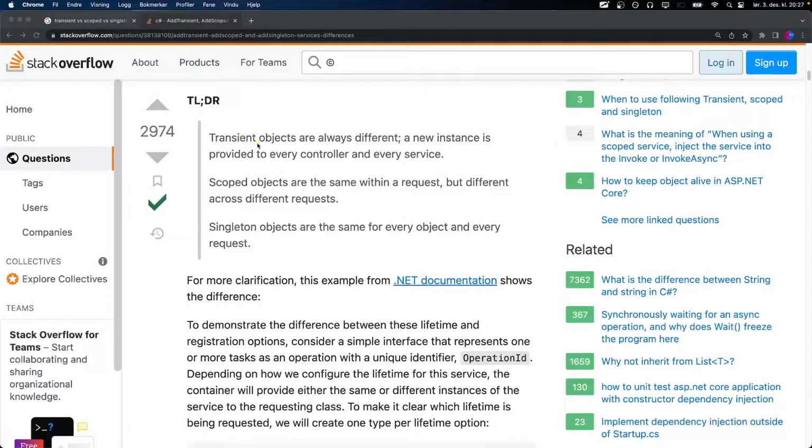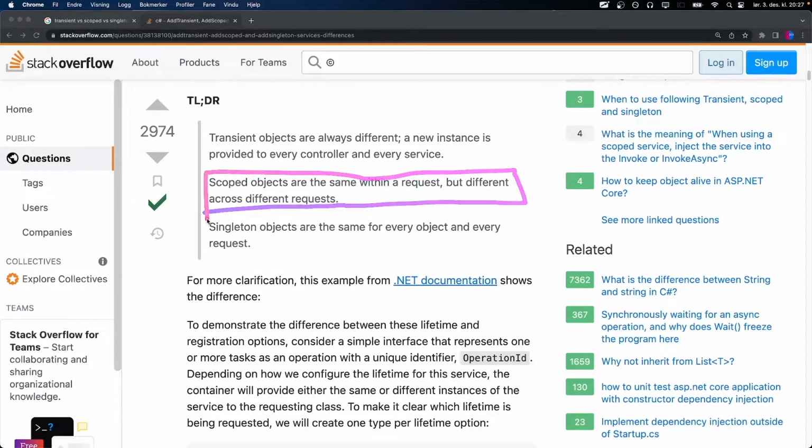So you need to know which one you have to use in order to successfully be able to use it. The transient object is the one that we will not be using. Same with the singleton. The one that we will actually be using is the one called scoped object.